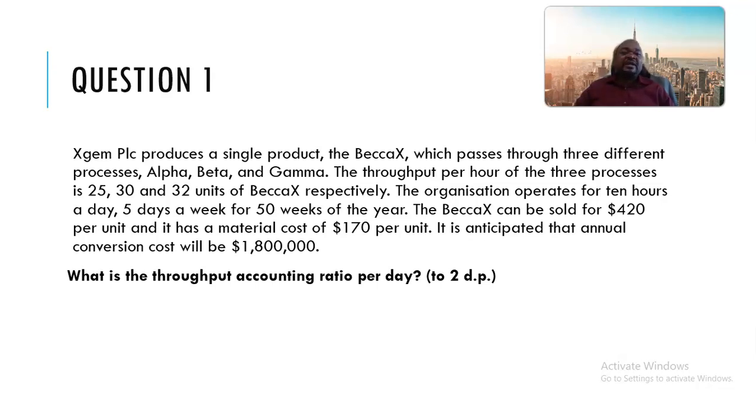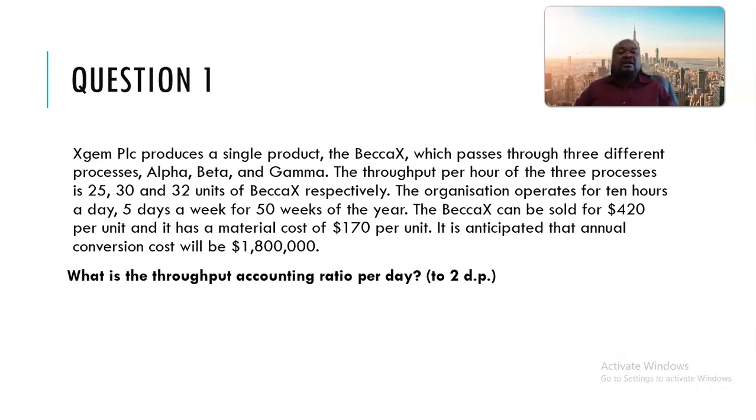The organization operates for 10 hours a day, 5 days a week, for 50 weeks of the year. The Baker X can be sold for 420. So that is your selling price per unit, and it has a material cost of 170.